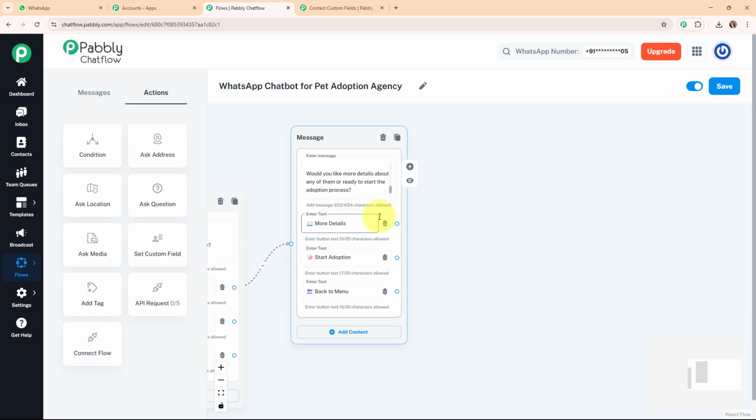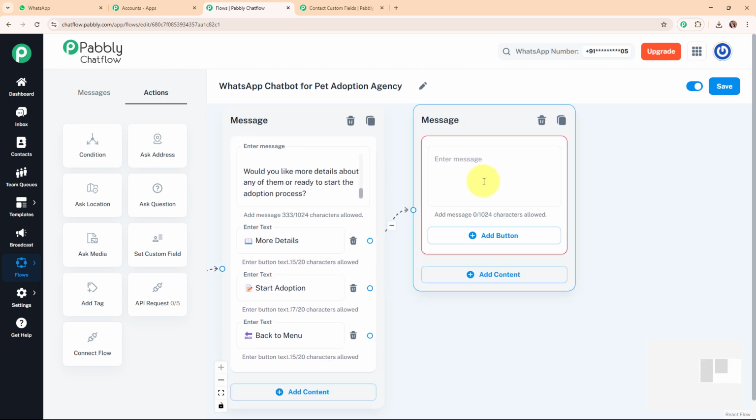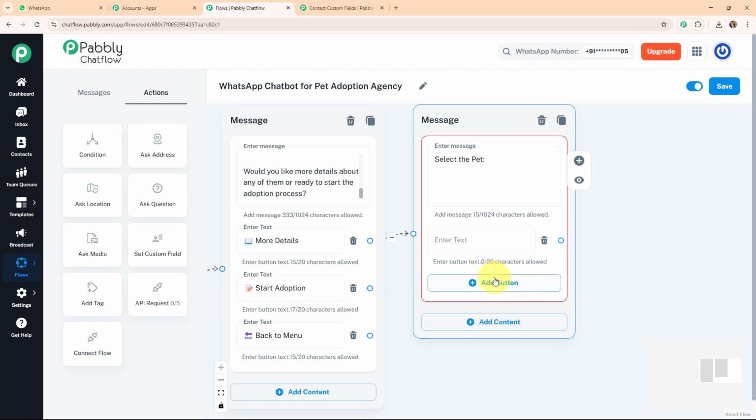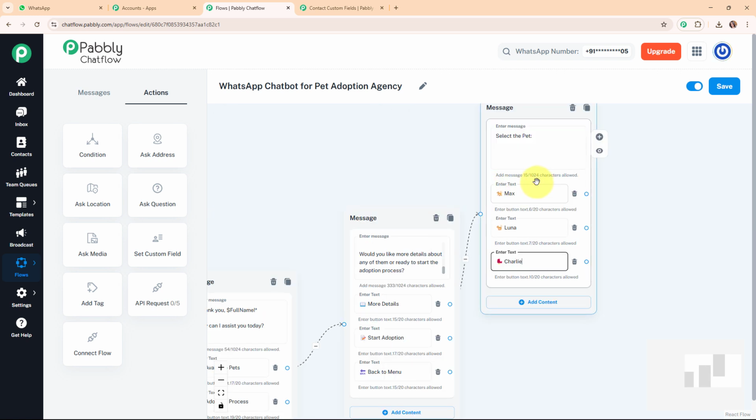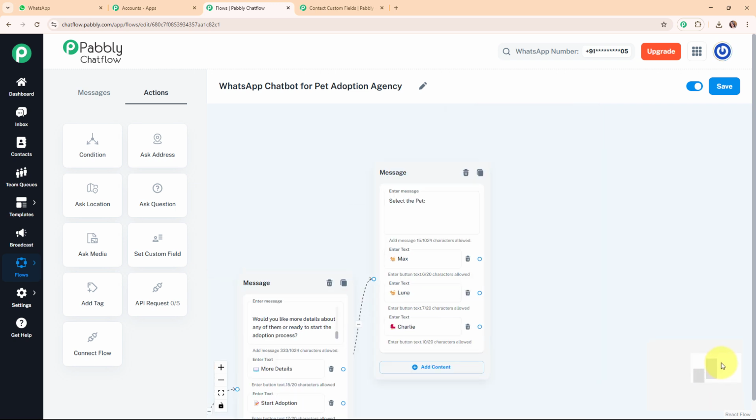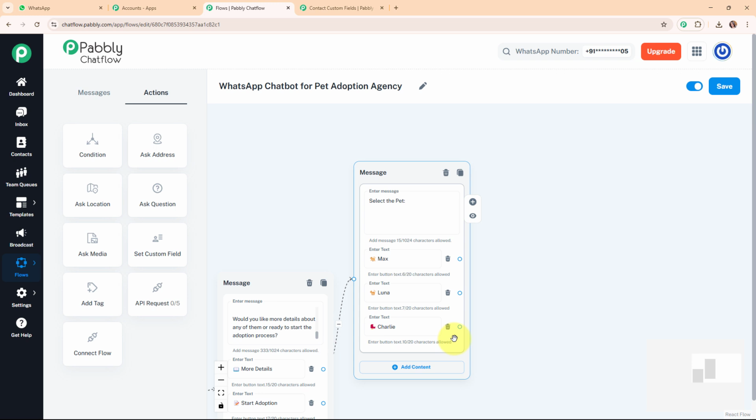And now once my customer selects more details, then I want to add a text box over here for that, and I'm going to add the text as select the pet. And after entering the message, I'm going to add quick reply buttons over here with the pet names such as Max, Luna, and Charlie. And now after adding the names for each of the pets, I'm going to set up the quick reply button for each of the pets with the details of each pet.